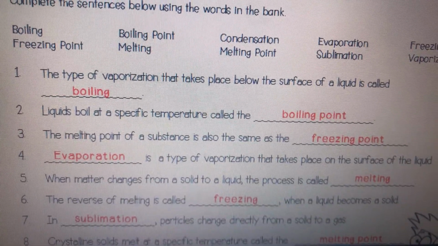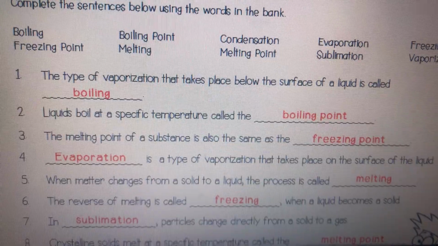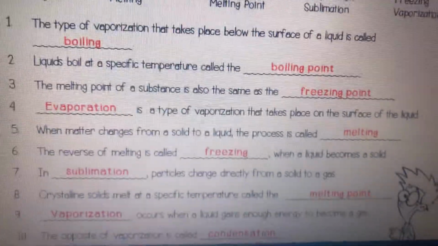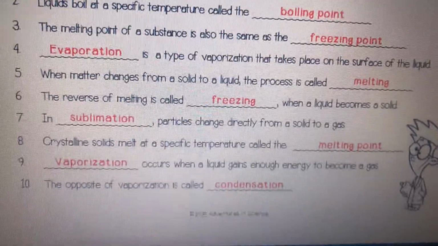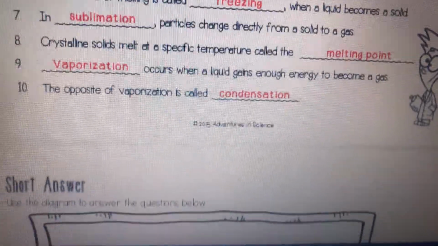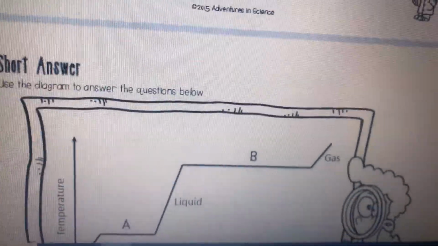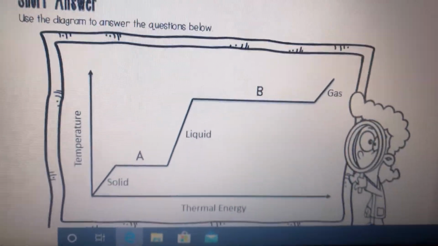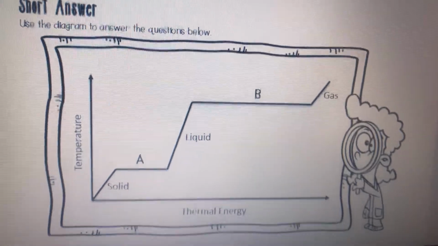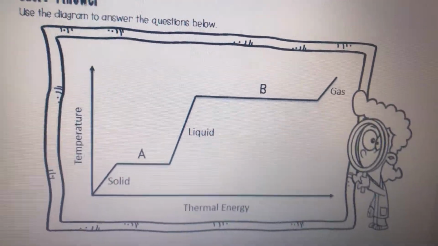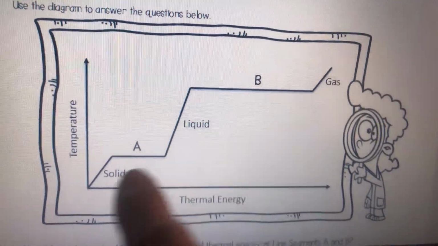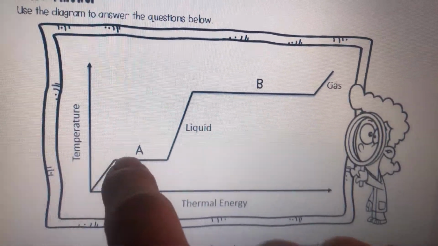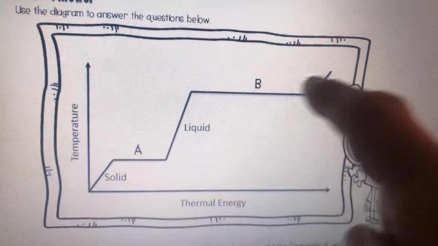Number 5, when matter changes from a solid to a liquid, the process is called melting. And you can see as we scroll down here, we're going to get to vaporization, condensation, and then here's a really interesting chart, and it shows a couple of things. It shows how a material goes from a solid up to a liquid and then to a gas.